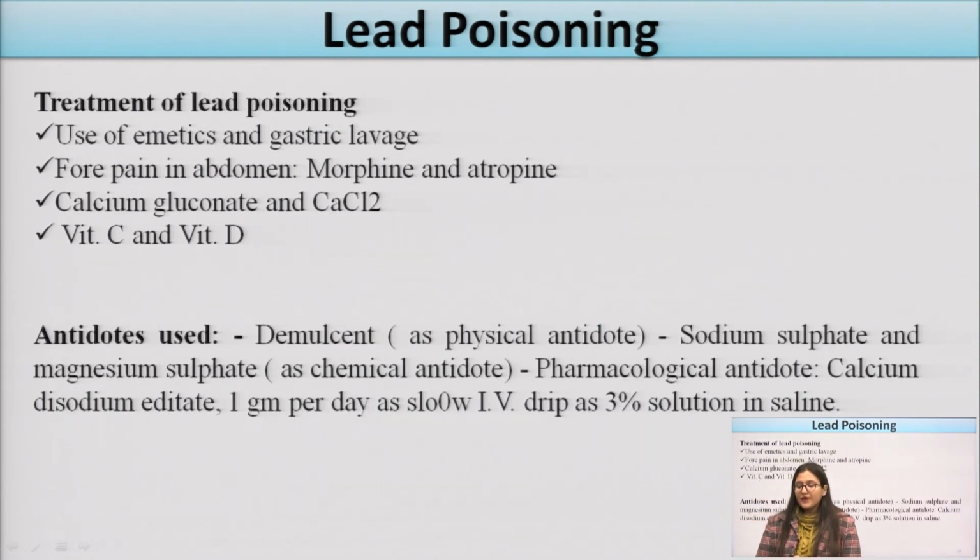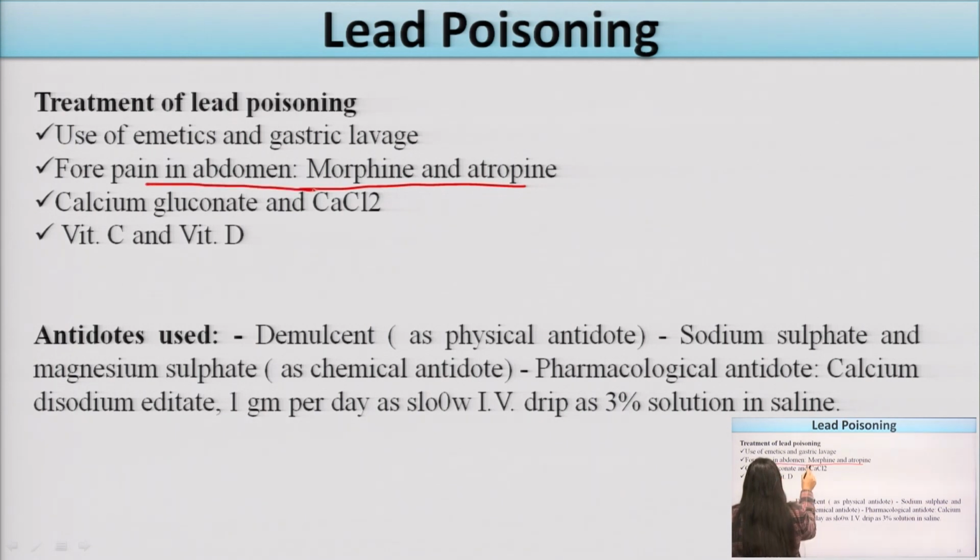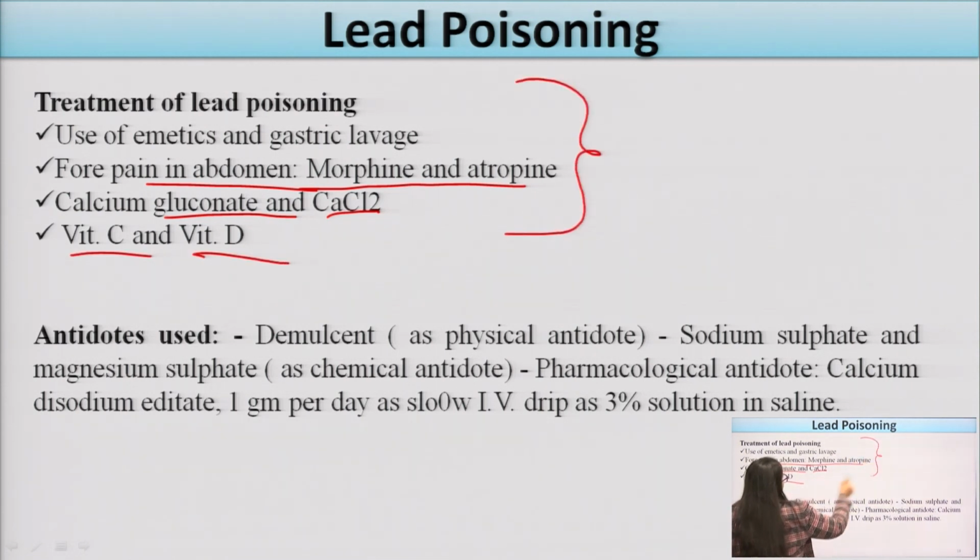Now the treatment. What is the treatment of lead poisoning? There is use of emetics and gastric lavage, which can reduce the poisoning of lead. For pain in the abdomen, morphine and atropine can be used. These can be used in the treatment of lead poisoning if there is pain in the abdomen region. Calcium gluconate and CaCl2 can be used. Vitamin C and vitamin D. These are some of the drugs which can be used for lead poisoning.